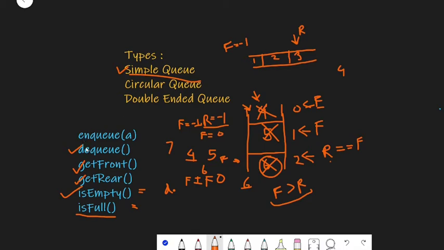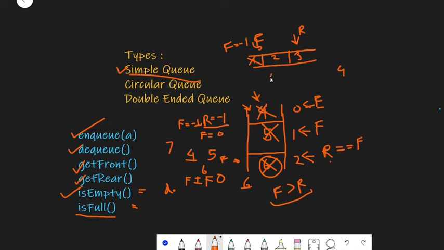But let's say that we dequeue an element, let's say we dequeue 1 from our queue. Now the front will be pointing to this index, index 0. Now if we try to enqueue right now, what will happen?